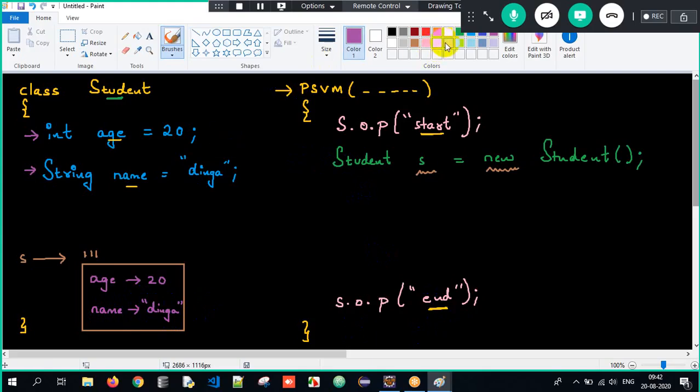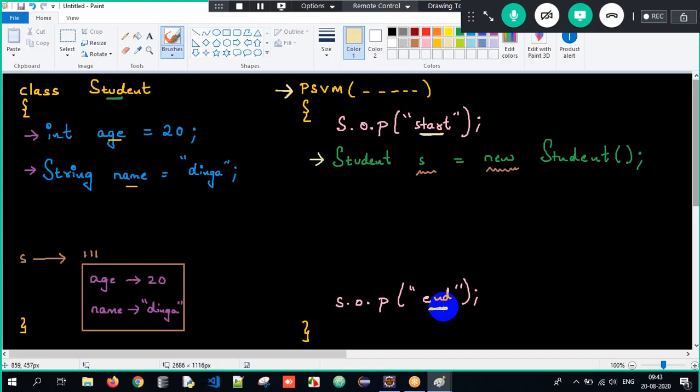Now when I execute my program, execution will always start from the main method. Start will get executed. Then I created the object. If you create the object, the memory would get created, and the non-static properties will get stored or loaded in the memory. And then end. That's it. So there is only start, object got created, and end. You're done with the process here.